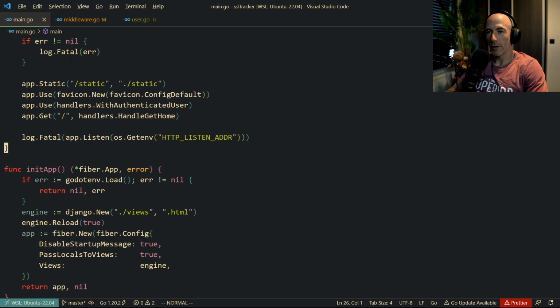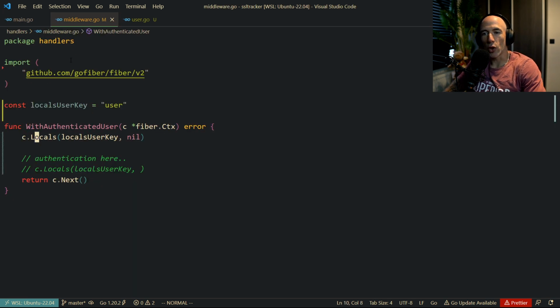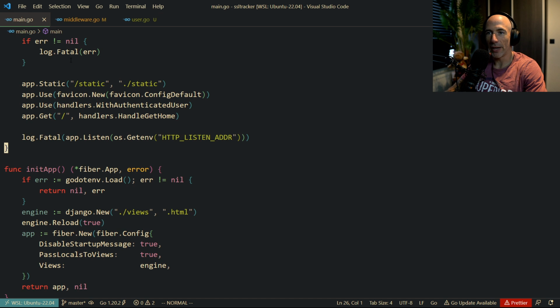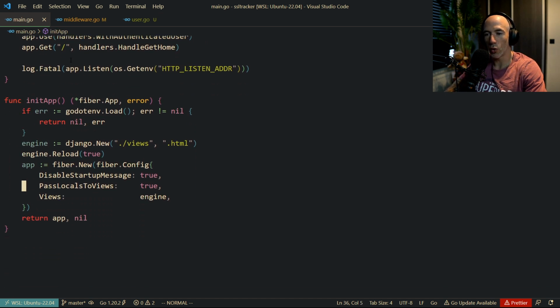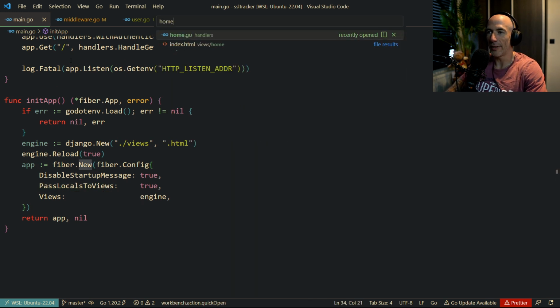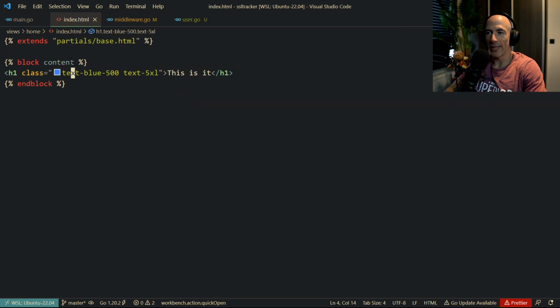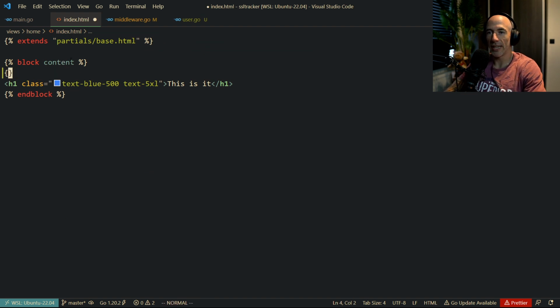Yeah, so because we have this local thing and we set it up in our main that we're going to pass locals to views here, right? Because we have that, we can go to our home template index, actually, our index home here, which already has Tailwind stuff, that's fine. So what we're going to do is we can do something like this. If user, right?